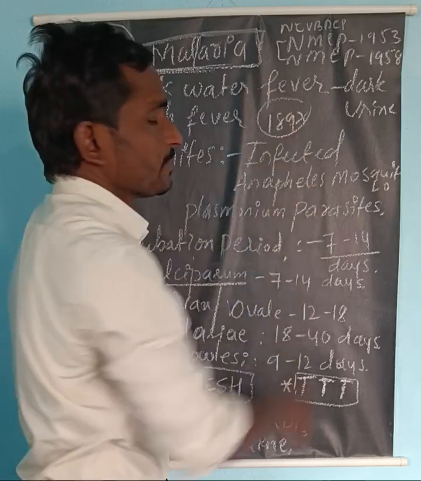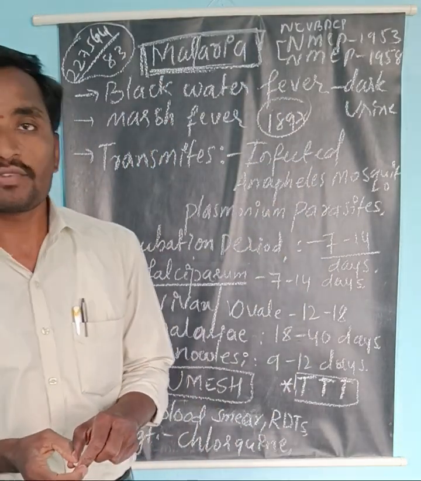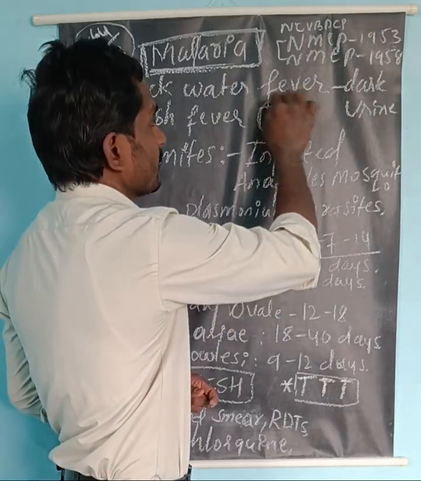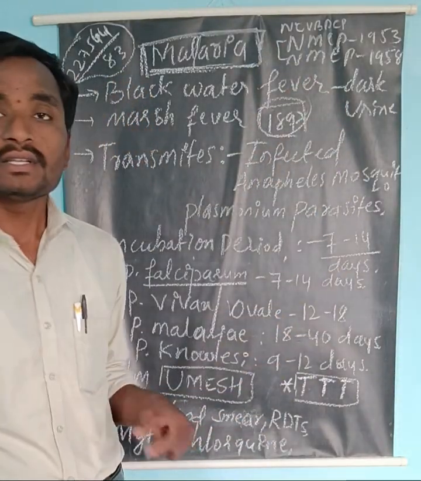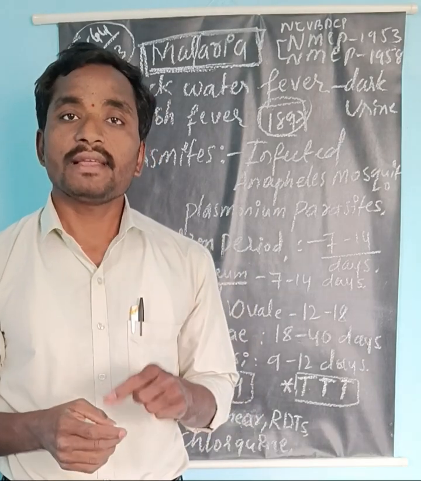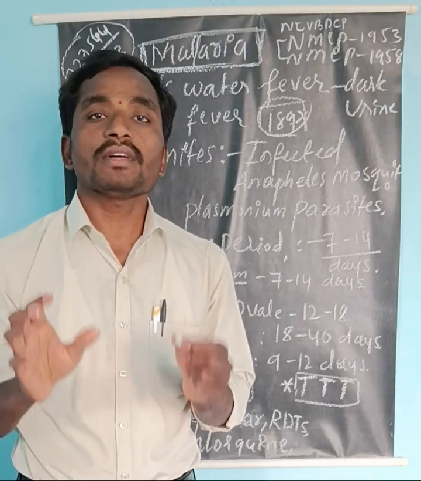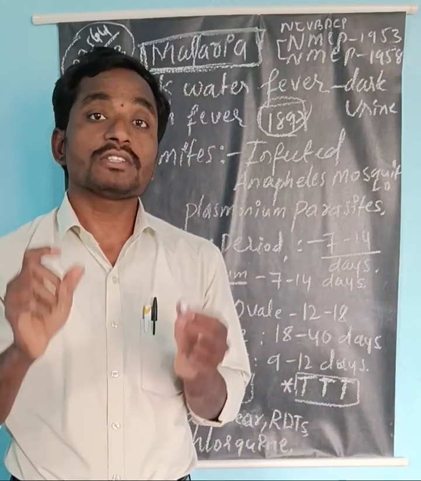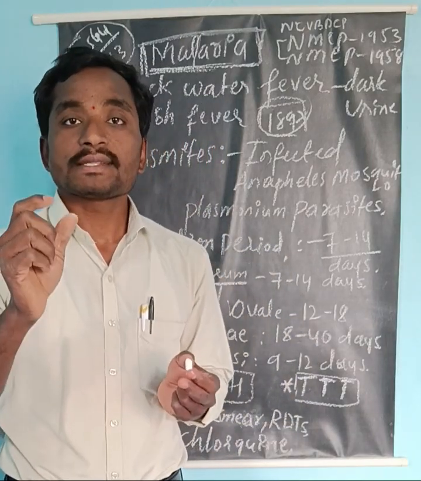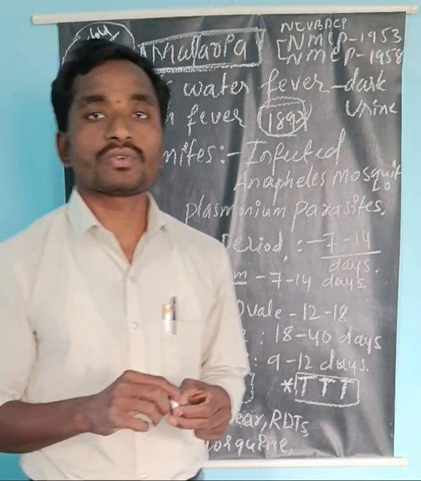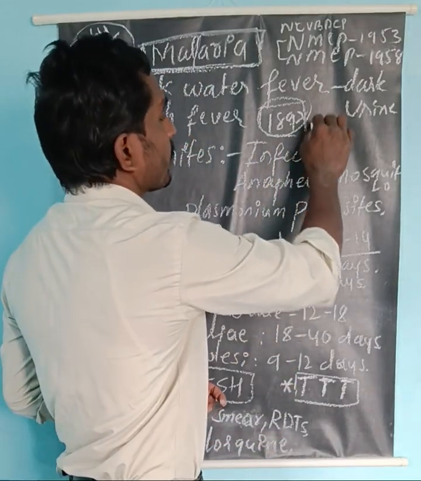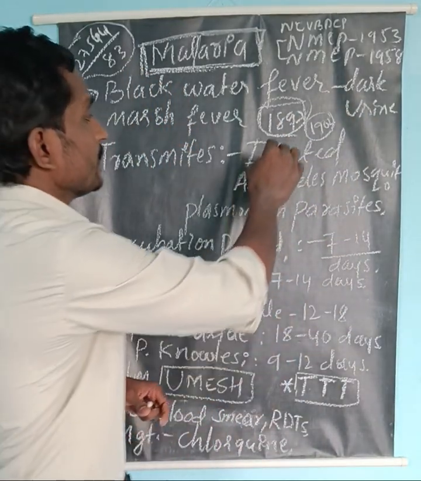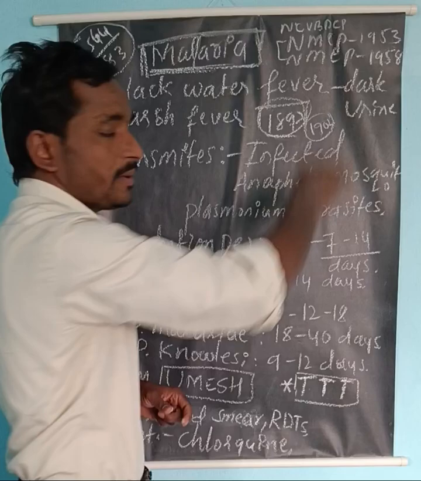1897, for the first time, Ronald Ross, a British medical officer, studied very sincerely regarding malaria and how it comes. He did a serious study on malaria and found out the causative agent for malaria, that is the female Anopheles mosquito, and he identified malaria parasites in the gut of the Anopheles mosquito. For that reason, he got the Nobel Prize in the year 1902, for first identifying the causative agent for malaria.